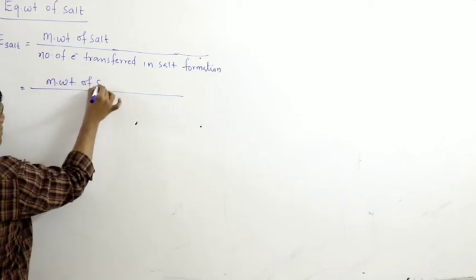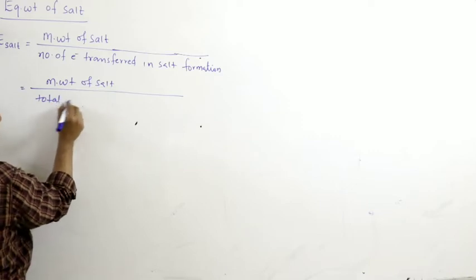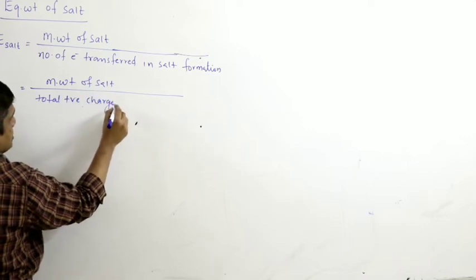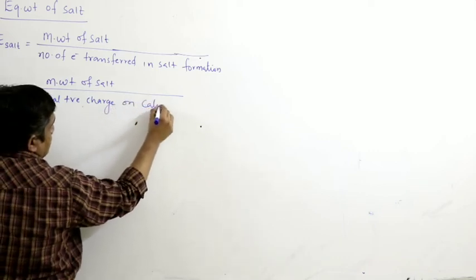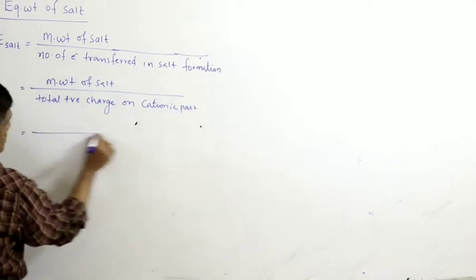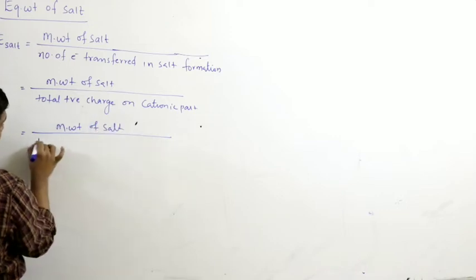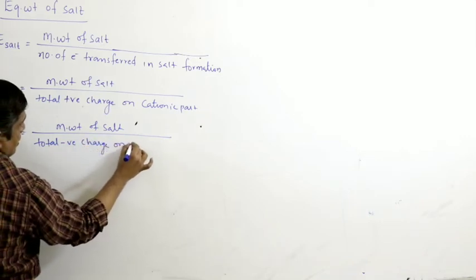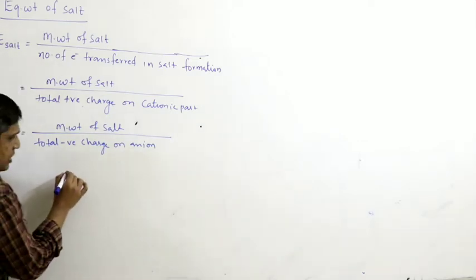Molecular weight of salt by total positive charge on cationic part, or molecular weight of salt by total negative charge on anion. So what is the meaning of this? Let us take one example.